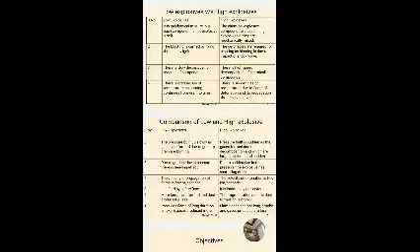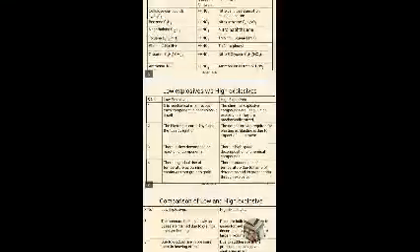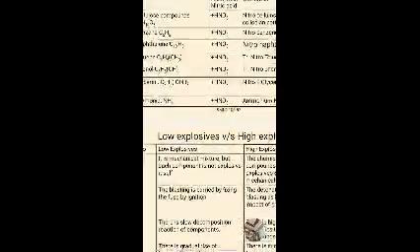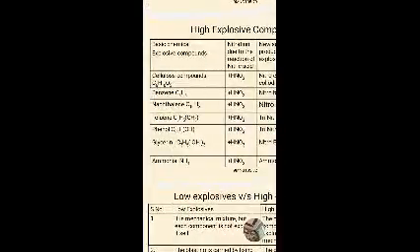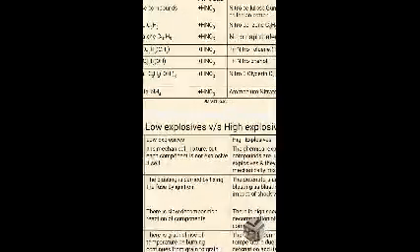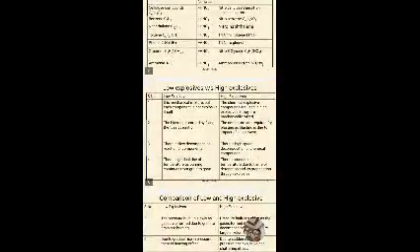If you see cellulose compounds reacted with nitric acid, benzene reacted with nitric acid, naphthalene, toluene, phenol, glycerin, ammonia, all these come under the category of high explosives. The main difference is low explosive is a mechanical mixture, whereas high explosive is a chemical mixture or chemical compound.